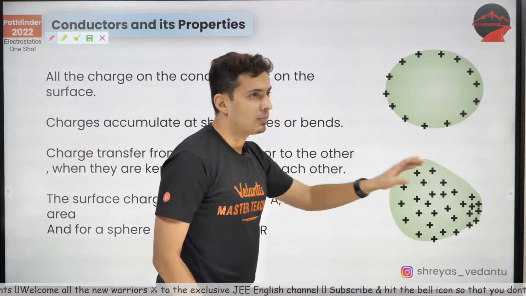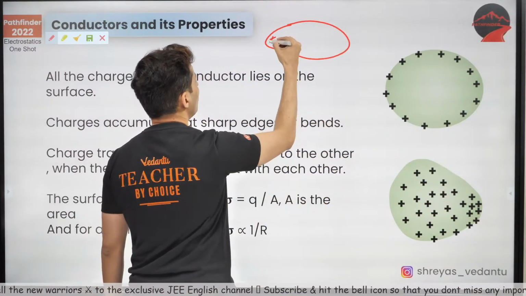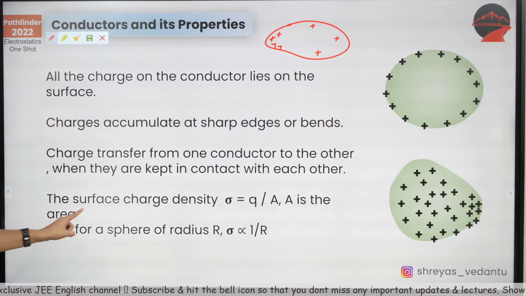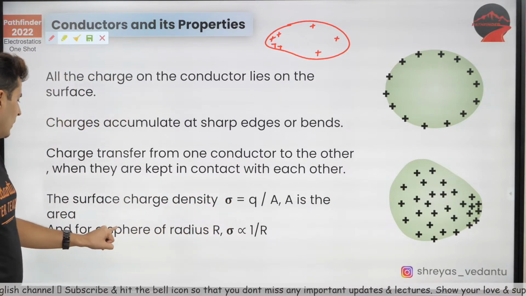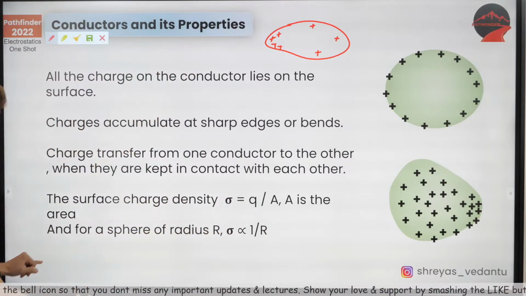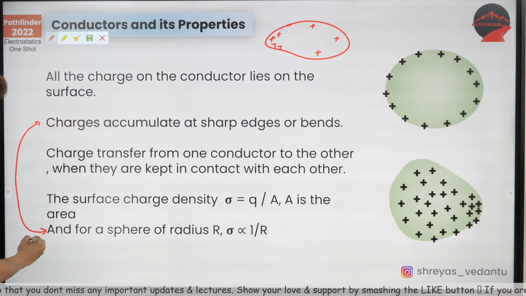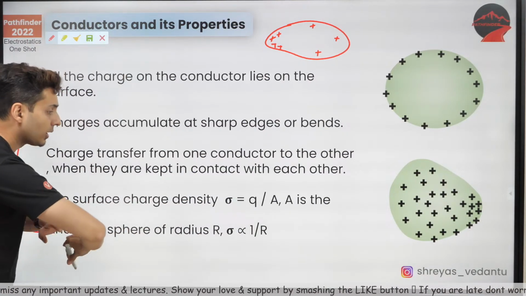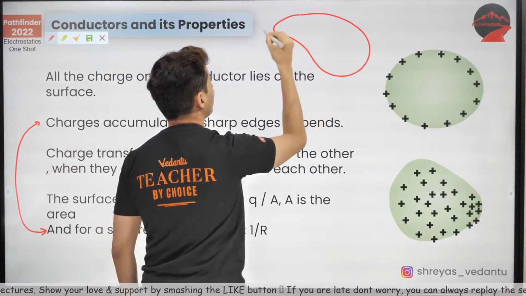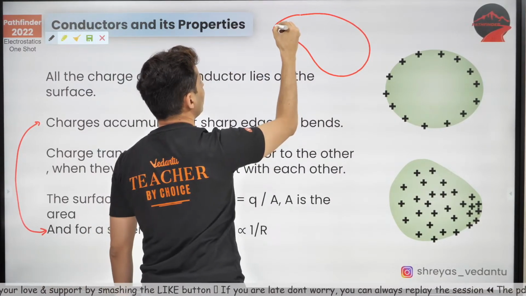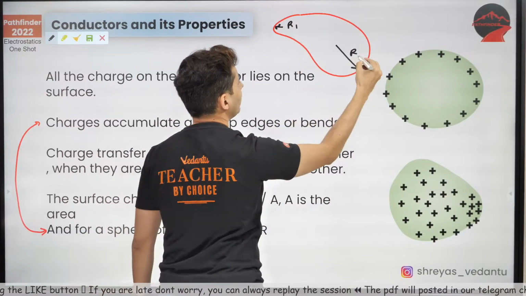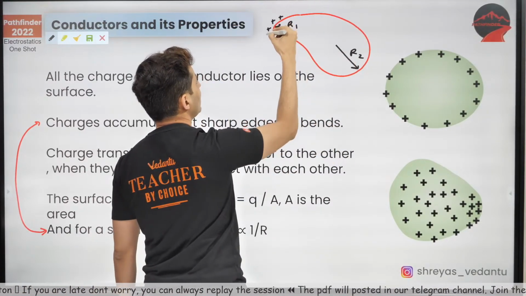So if you have a curved object like this, more charges will be here and few charges will be here. That's very important. In fact, the surface charge density of anything is inversely proportional to R, where R is the radius of curvature. This point is very much related to the previous point. This is not just for a sphere, it's for any curved object like this. This is the radius over here, and this is the radius over here. These are two different radii.